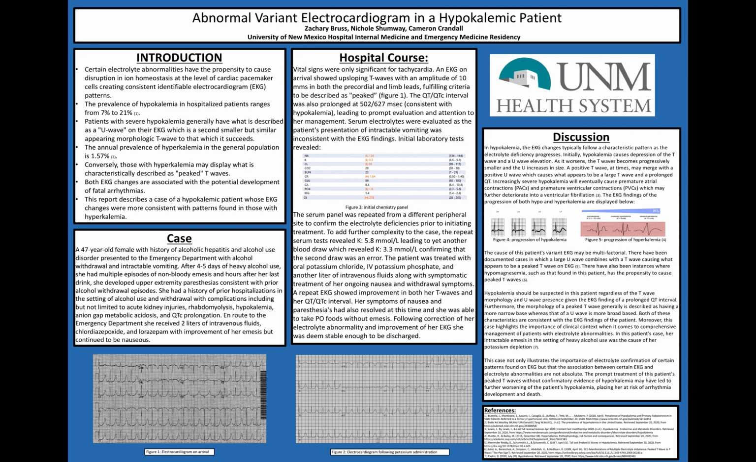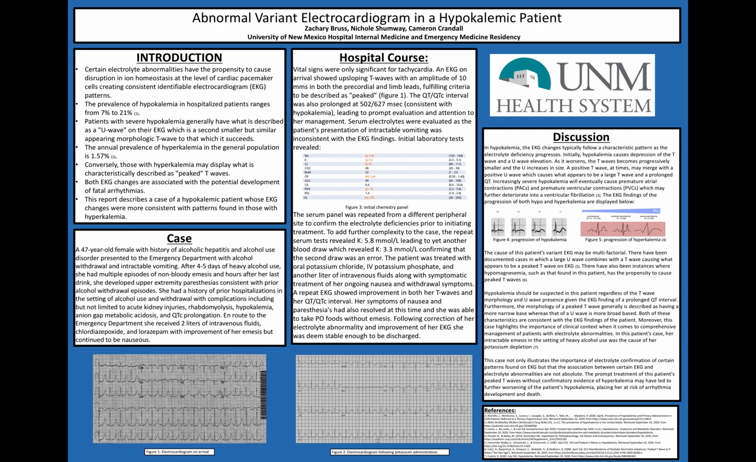Moving on to our discussion. In hypokalemia, the EKG changes typically follow a characteristic pattern as the electrolyte deficiency progresses. Initially, hypokalemia causes the depression of the T wave and then the elevation of a U wave. As this progresses, the T wave becomes smaller and the U wave increases in size. Increasingly severe hypokalemia will eventually cause premature atrial contractions and premature ventricular contractions, which may further deteriorate into ventricular fibrillation. The EKG findings of both the progression of hypo- and hyperkalemia are displayed in Figures 4 and 5 respectively.